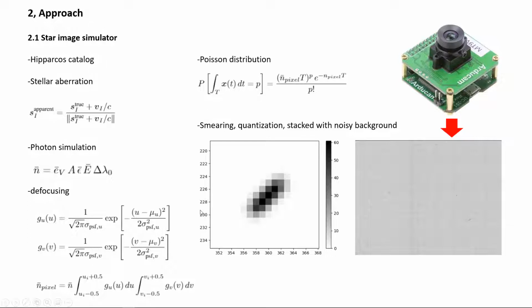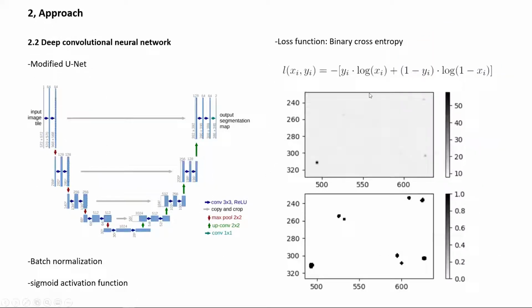When the satellite is rotating with non-zero angular velocity, the star image won't be a point, it will be a smear. This is simulated by generating several sub-images with very short exposure time independently and stacking them together to generate an output. The quantization is performed on this output and is stacked with a noisy background, illustrated here, taken by a real camera connected to the computer.